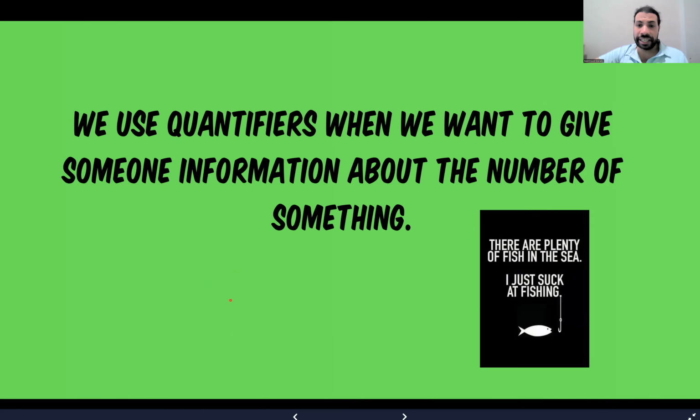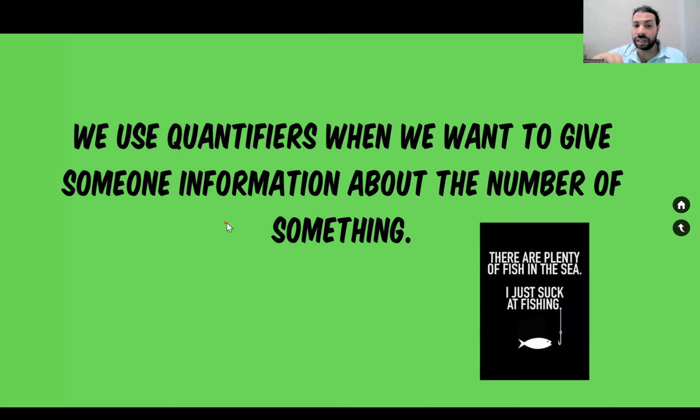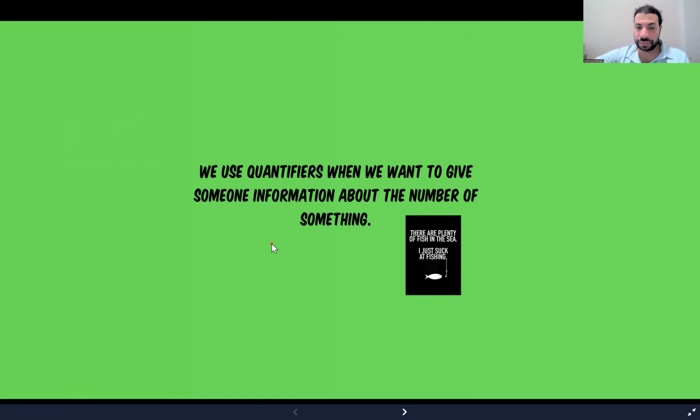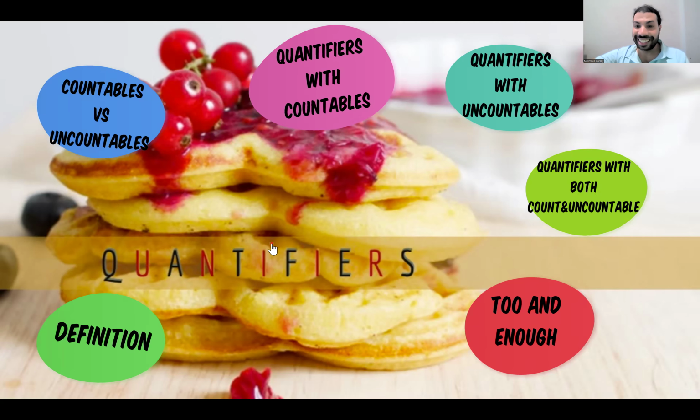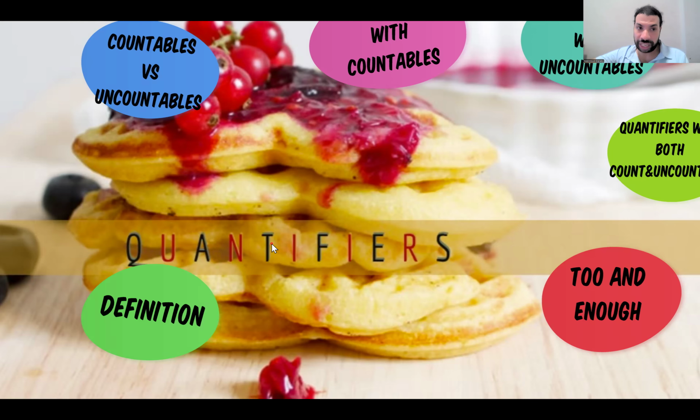So we use the quantifiers when we want to give someone information about the number of something. For example, there are plenty of fish in the sea. I just suck at fishing. Yeah, I can't fish. So, what do you understand right now when I say plenty of? Do you say a big number or a large number or a small number? Yeah, it's a large or a big number, right?